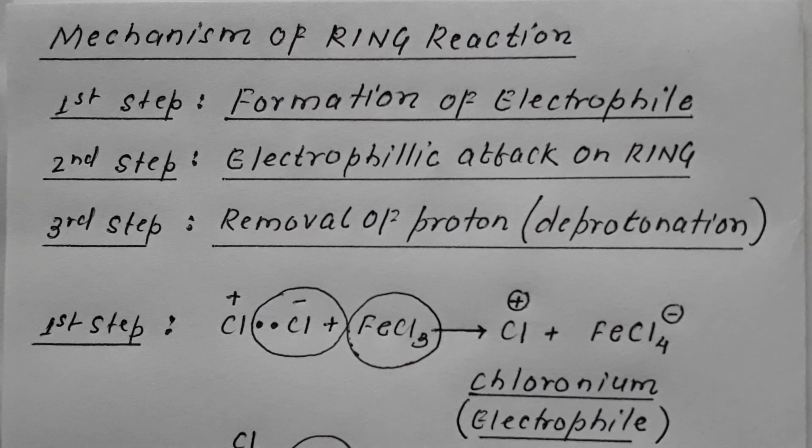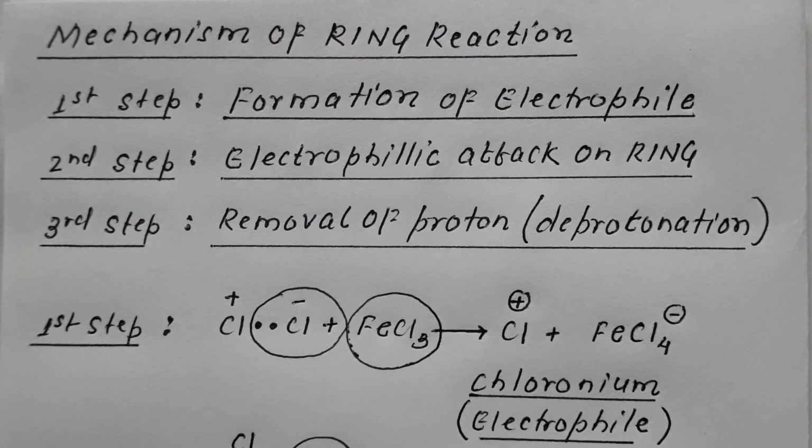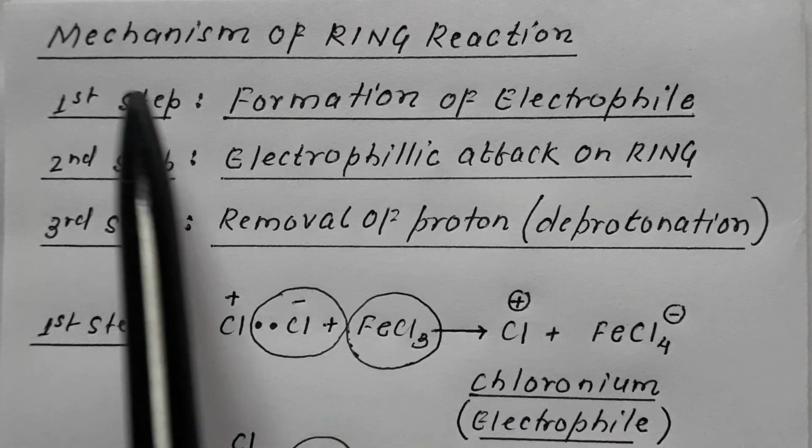Now if we discuss the mechanism of ring reaction. We have already dealt with how benzene undergoes ring reaction, the mechanism of ring reaction in benzene. Whatever happens in benzene happens in all, so the mechanism is of the same kind. Mechanism of ring reaction now in chlorobenzene.